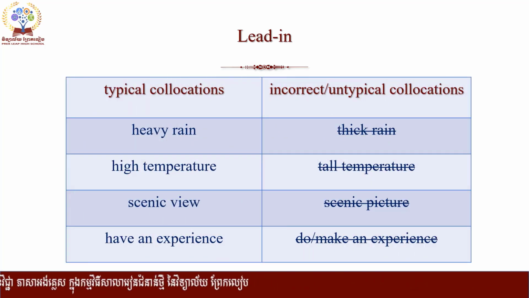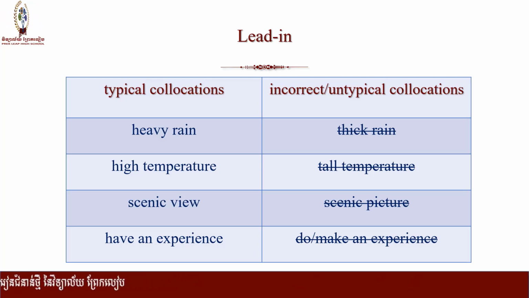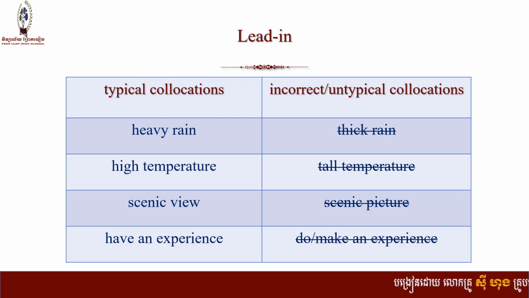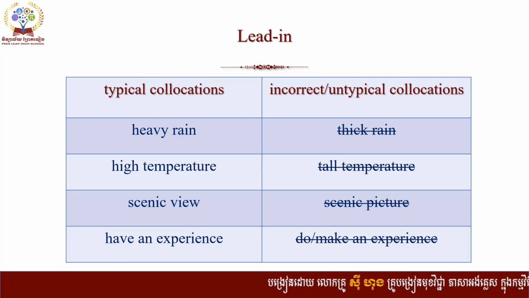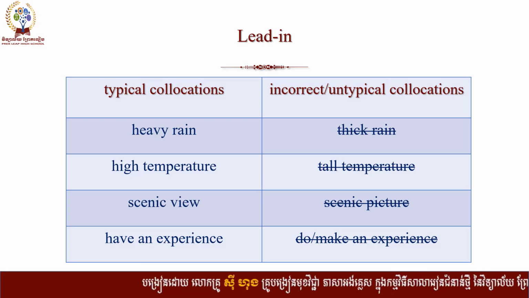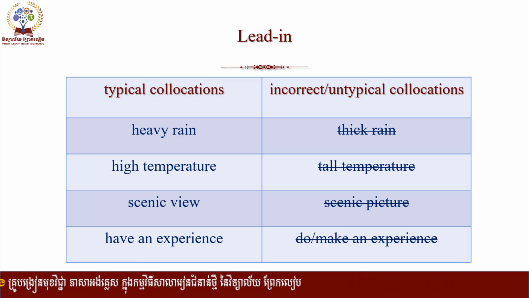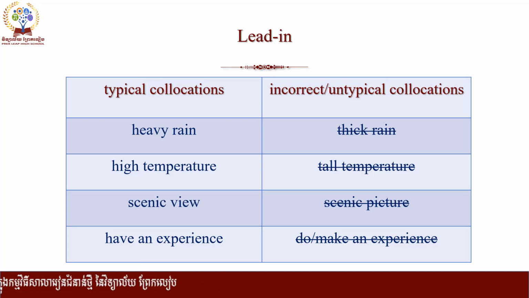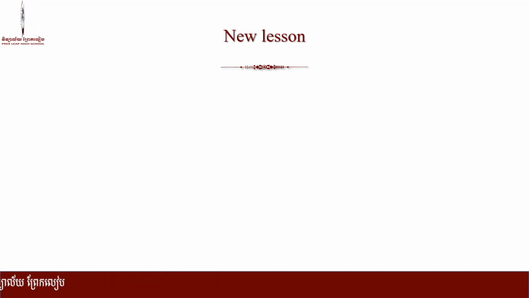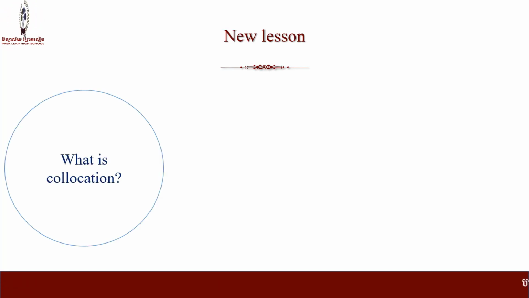Can you have a quick look at these typical and untypical collocations? On the left side is the correct collocation, and on the right side is not the correct collocation. We can say heavy rain, but we can't say sick rain. High temperature, scenic view, have an experience. So I think you can guess what we will learn today. Yeah, our new lesson today is about collocation. What is collocation, everyone?